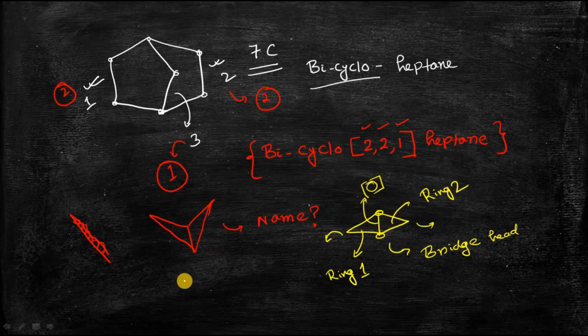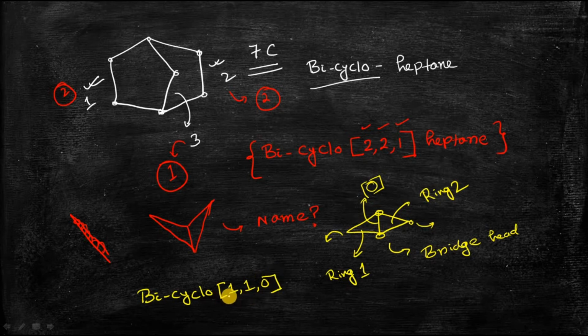First of all, the prefix bicyclo will come. Then you have to number the carbon atoms each bridge contains. This bridge contains one carbon atom, this bridge contains one carbon atom, and in the middle there is no carbon atom, so you have to put 0.